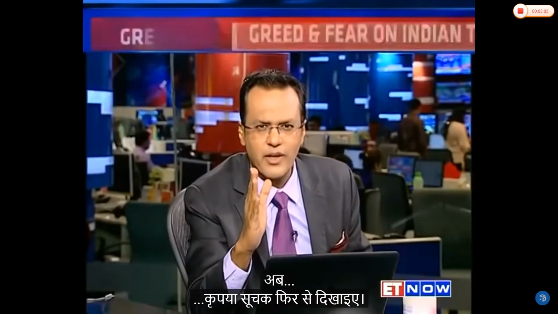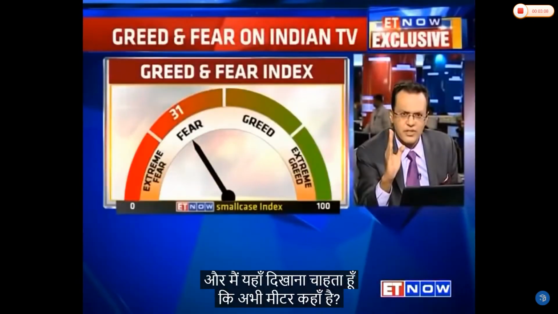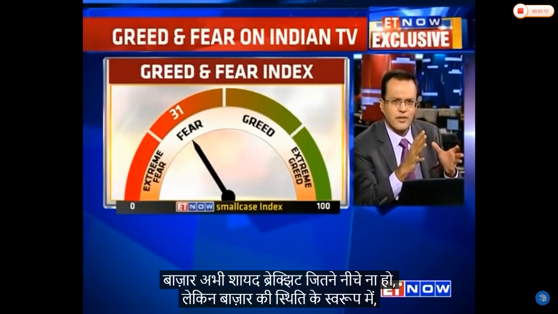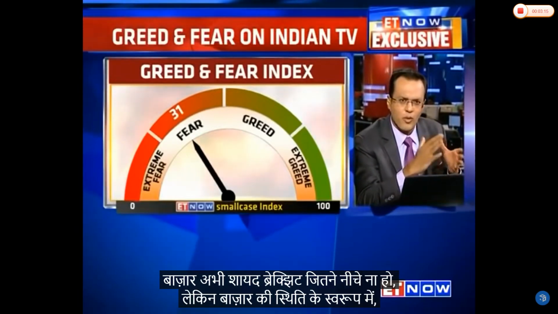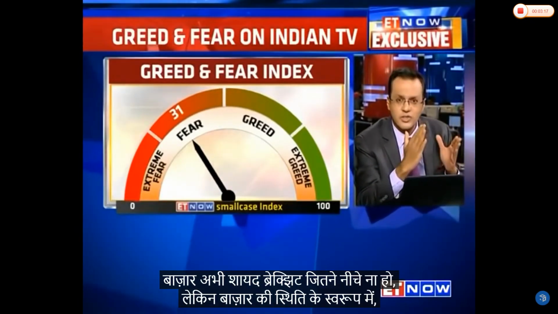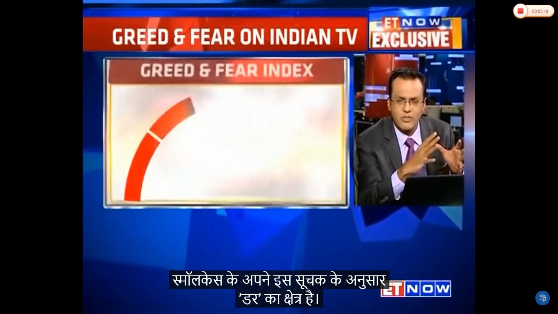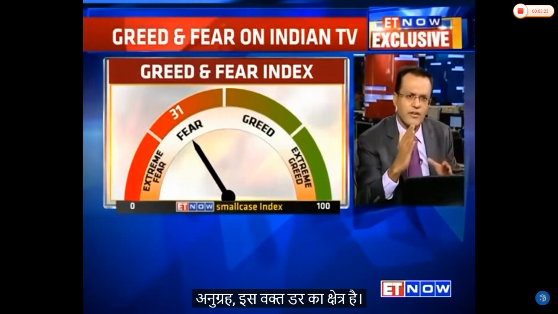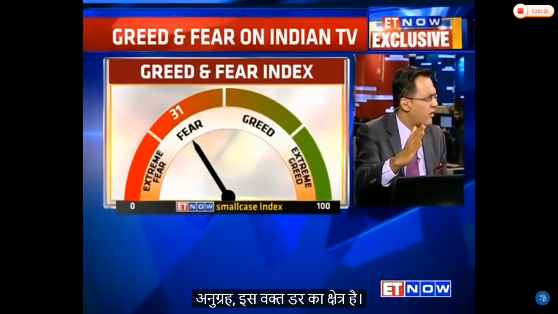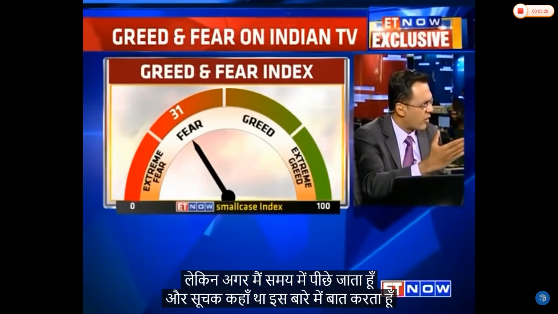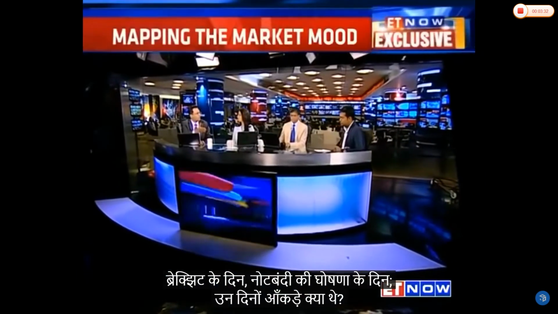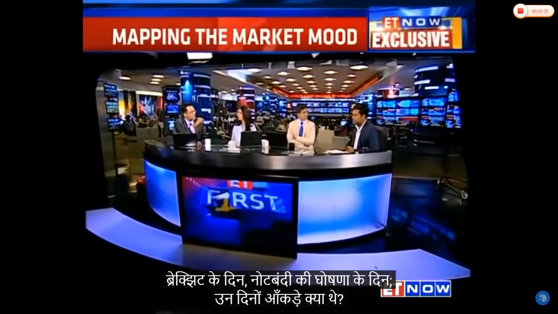Let's go back to that indicator, please. What I want to establish here is where the current meter is. The market currently may not be at the Brexit low, but in terms of market positioning, according to this proprietary indicator that Small Case is running, the zone is fear. But if I were to take the clock back, where was the indicator on Brexit day, or on the day demonetization was announced? What was the reading in that period?